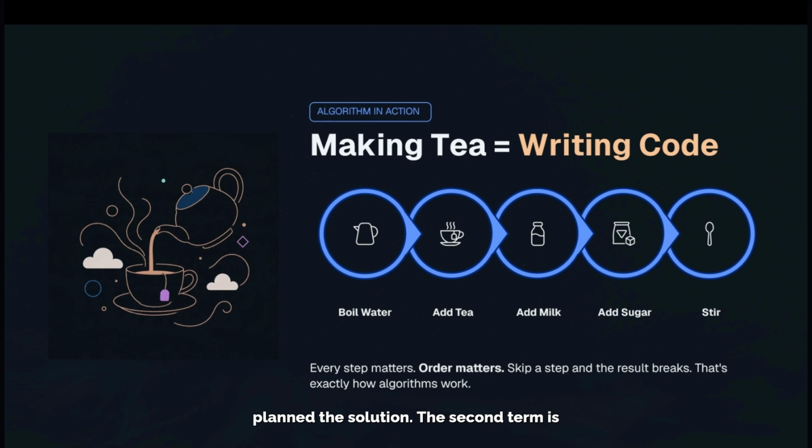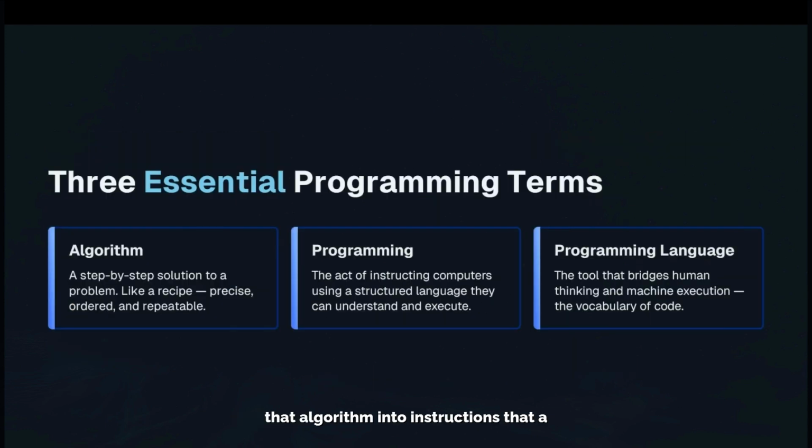The second term is programming. Programming means converting that algorithm into instructions that a computer can understand. Computers don't understand English or Hindi. They understand only binary language, which is made up of zeros and ones. That's why we need a way to communicate with them. This brings us to the third term, programming language. A programming language acts as a bridge between humans and computers.